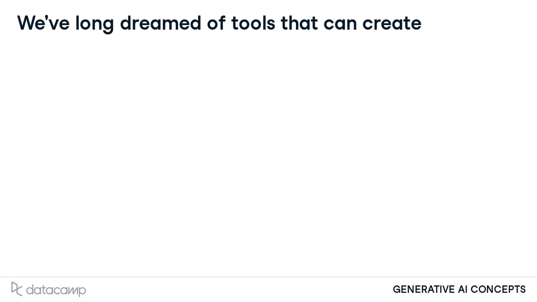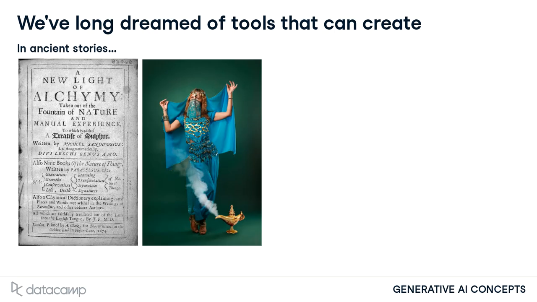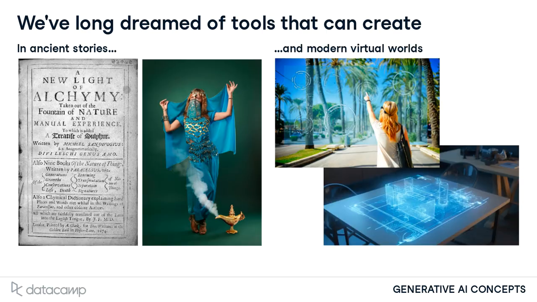For centuries, humans have imagined powerful tools that can take a creative idea and bring it to life right before our eyes, whether that's in ancient stories of base metals transforming into gold, genies turning wishes into reality, or in modern imaginings of virtual worlds we call to life at a whim. While these have remained far-off fantasies, many artificial intelligence technologies are bringing powerful creative processes like this closer to reality.